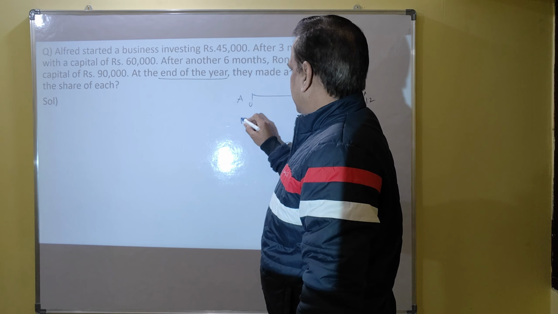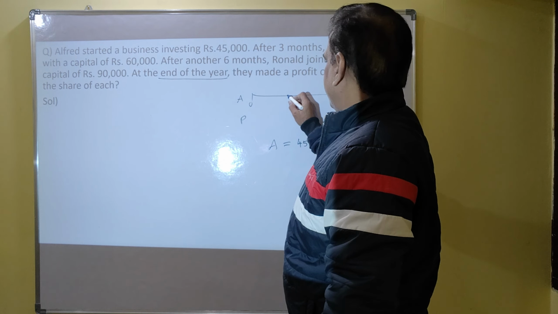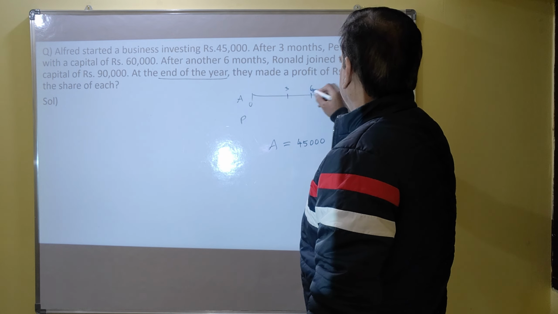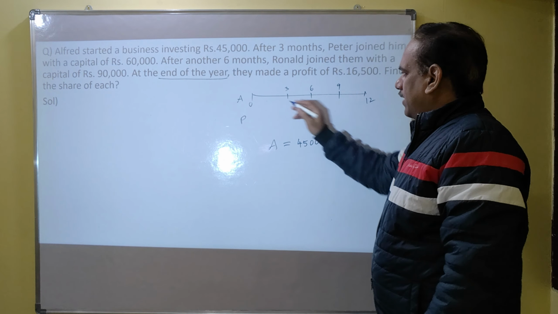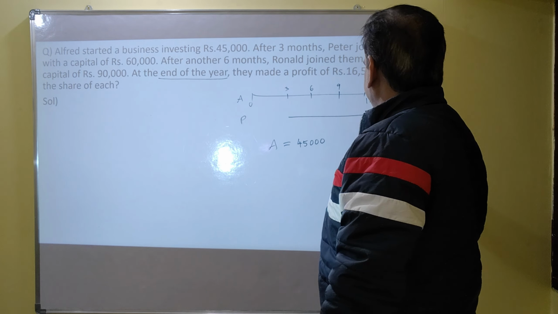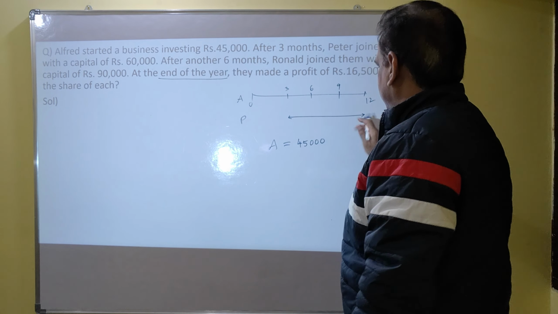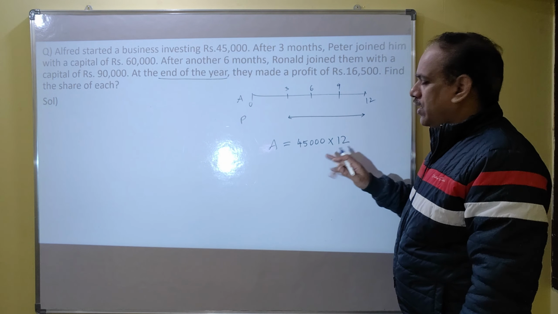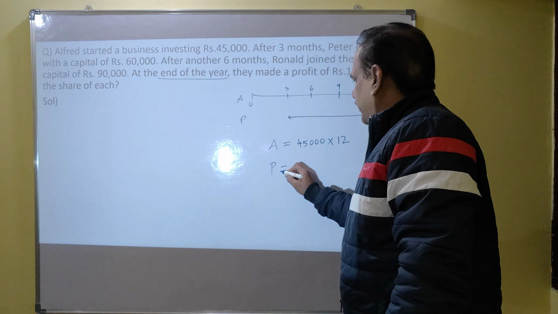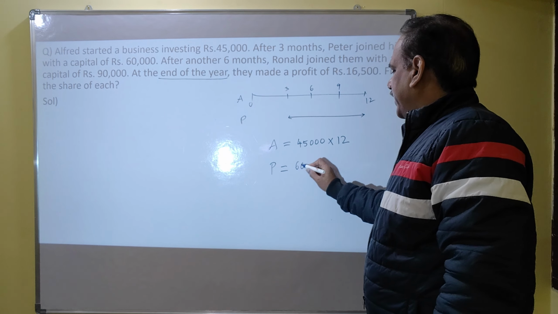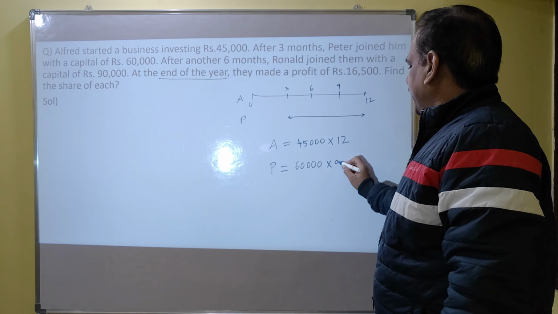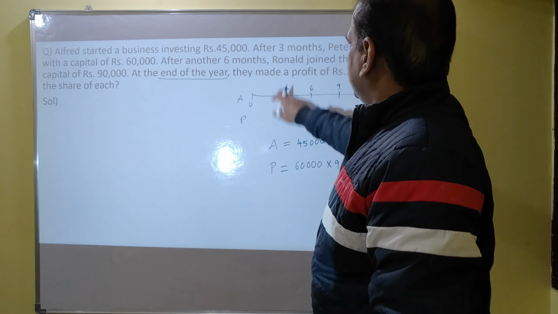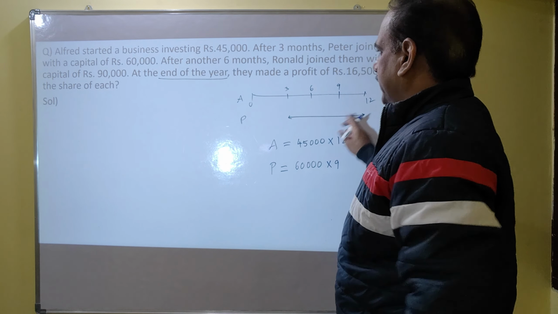After 3 months, Peter joined him with a capital of 60,000. So this is Alfred. Peter joined after 3 months: 3, 6, 9, 12 months. So Peter stayed in the business for only 9 months. Alfred's investment is 45,000 into all 12 months. Peter's investment is 60,000 for only 9 months, because he joined after 3 months, the duration is 9 months only.